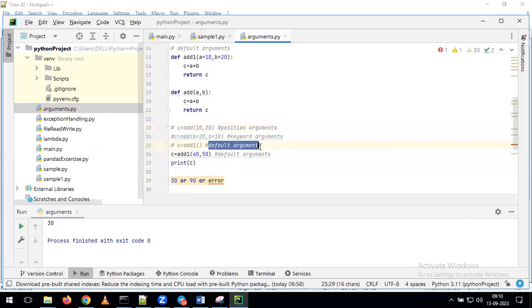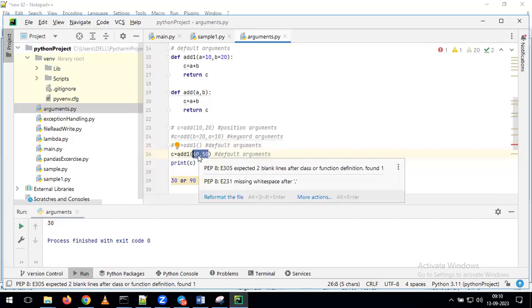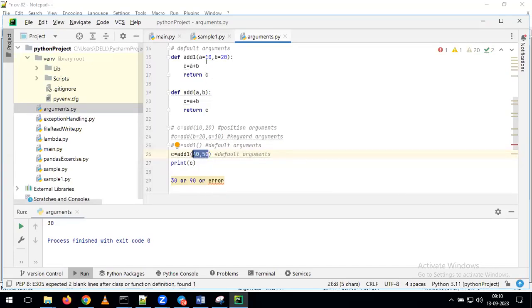Default values come into the picture only if you are not assigning any values. In the previous example, as part of calling the function, I did not give any arguments, so it took the default values we assigned. But in this example, I am passing the values. For that reason, it will take a as 40 and b as 50. Indirectly, it is overriding the default values, because I am passing the values for my add one function. It overrides 10 with 40 and 20 with 50, and with that we get the output value 90. We'll see that.